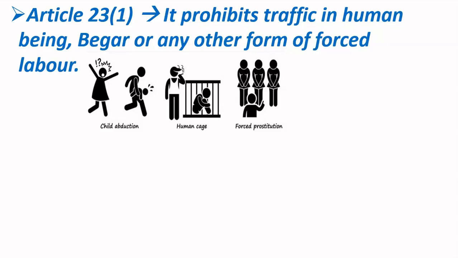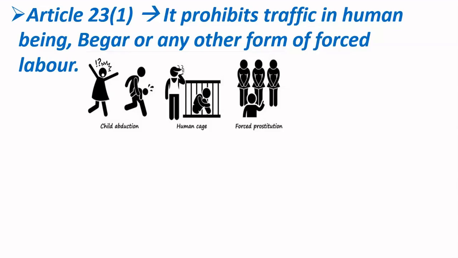In the second example, you can see a human cage. In that human cage, a person is behind bars just like an animal, and he is definitely treated like a slave. So this is also an example of human trafficking.